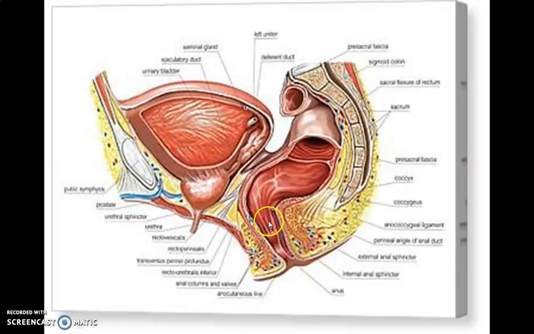The anorectal junction, we saw it in the rectum lecture. It lies 2.5 centimeters below and in front of the tip of the coccyx. From there it extends up to the anus opening.